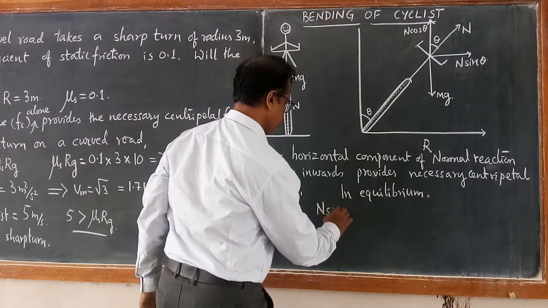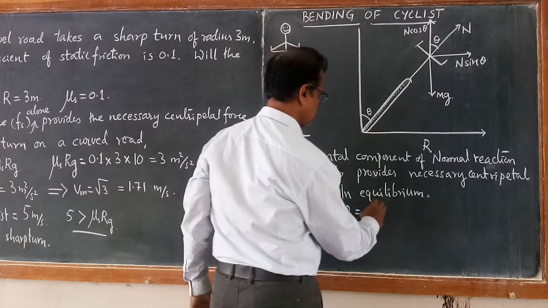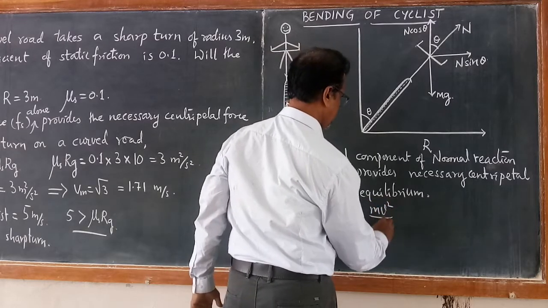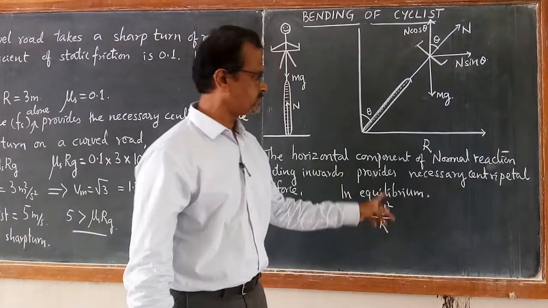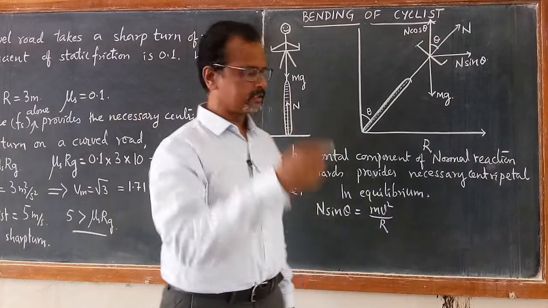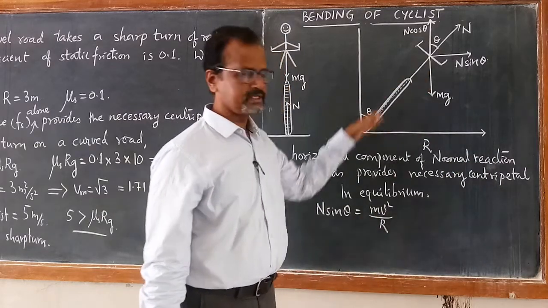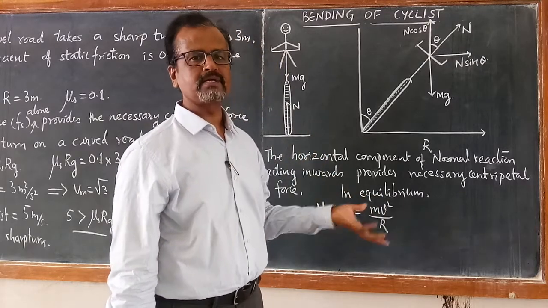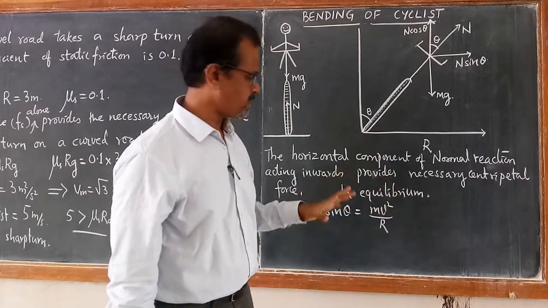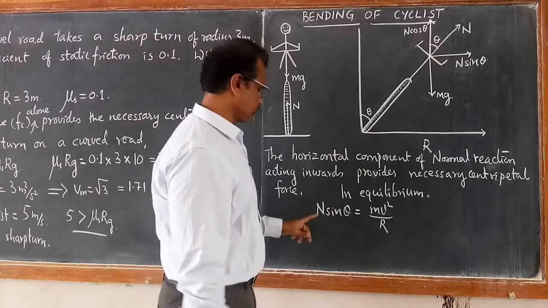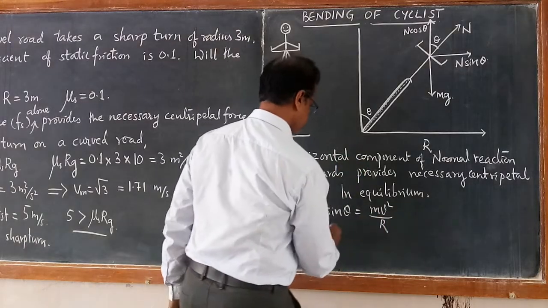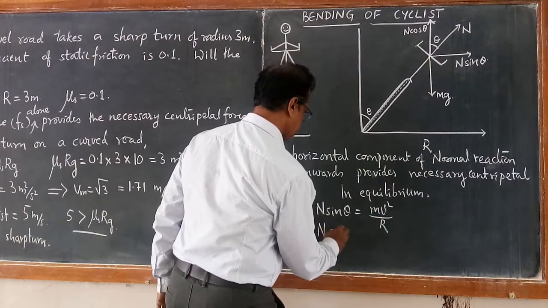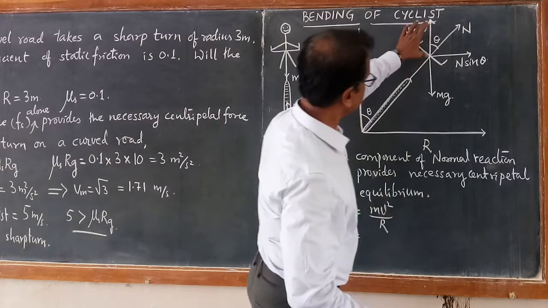N sin theta is equal to mv squared by r, where r is the radius of that circular turn, v is the speed with which he is taking the turn, and m is the mass of the cyclist plus cycle together. So this is equation number 1. N cos theta balances the weight.